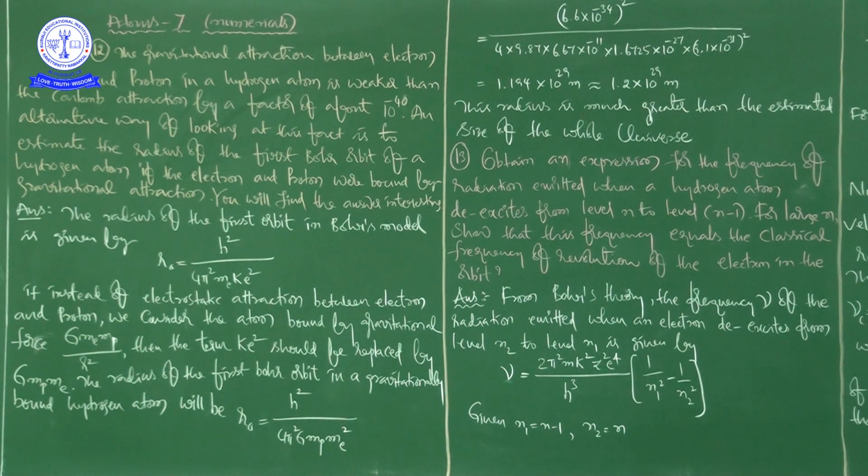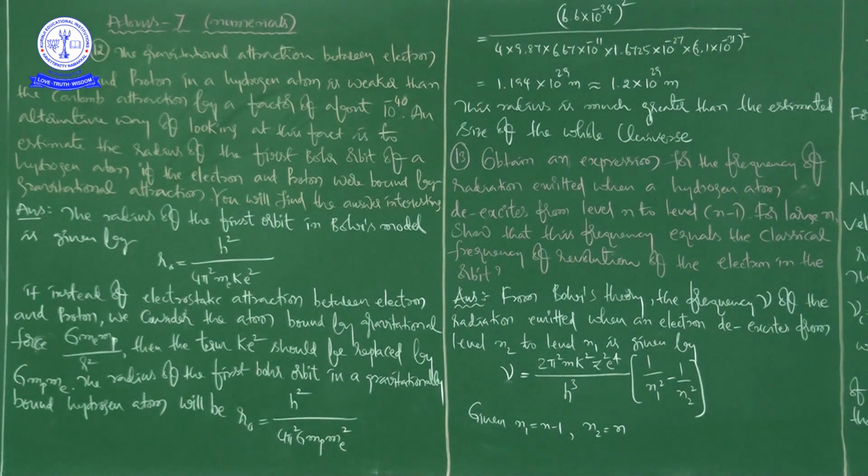That's what he is saying. This radius is much greater than the estimated size of the whole universe. You see, it is 10 to the power of 29. So according to this problem, it is somewhat imagination oriented.